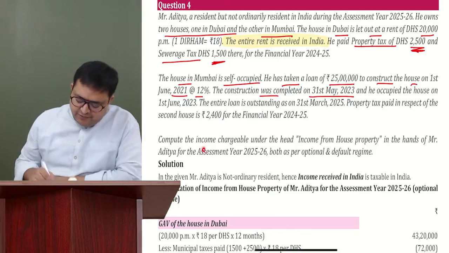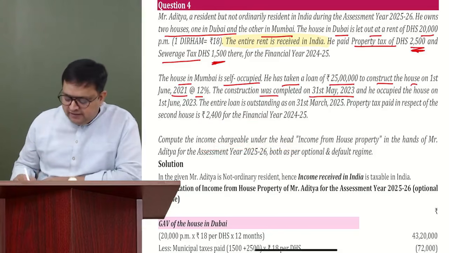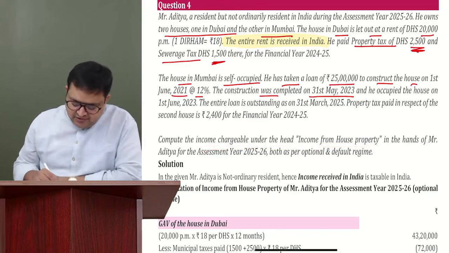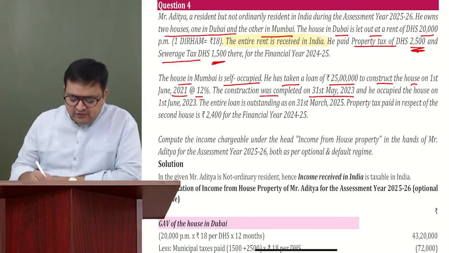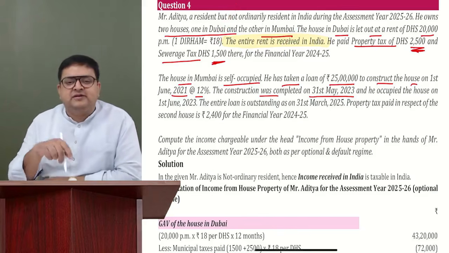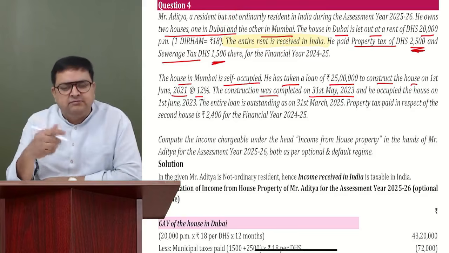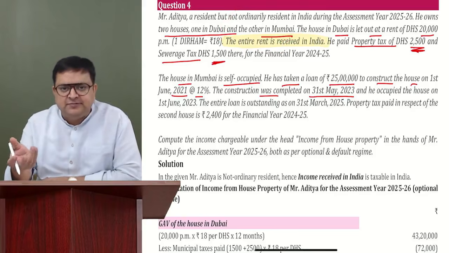Compute the income chargeable under the head income from house property in the hands of Aditya for both optional and default regimes. We have to calculate for both the houses, Dubai also, Mumbai also. Why is Dubai taxable? Because it is received in India. Mumbai is anyway taxable because it is here in India.